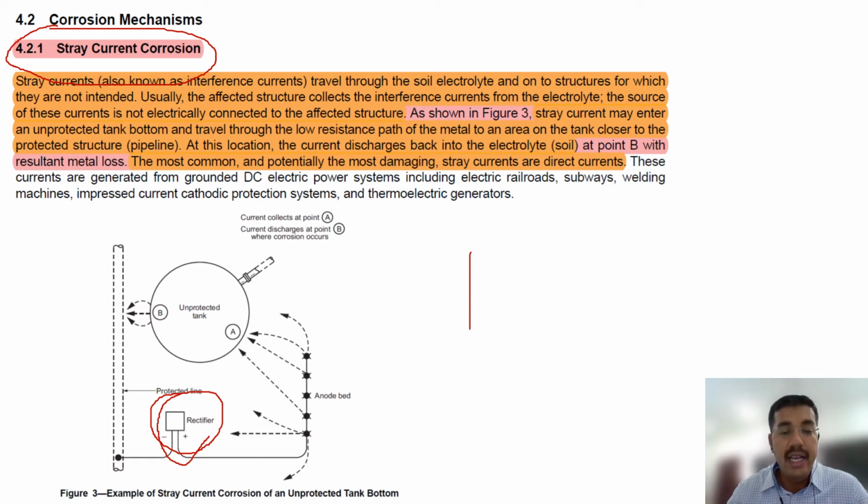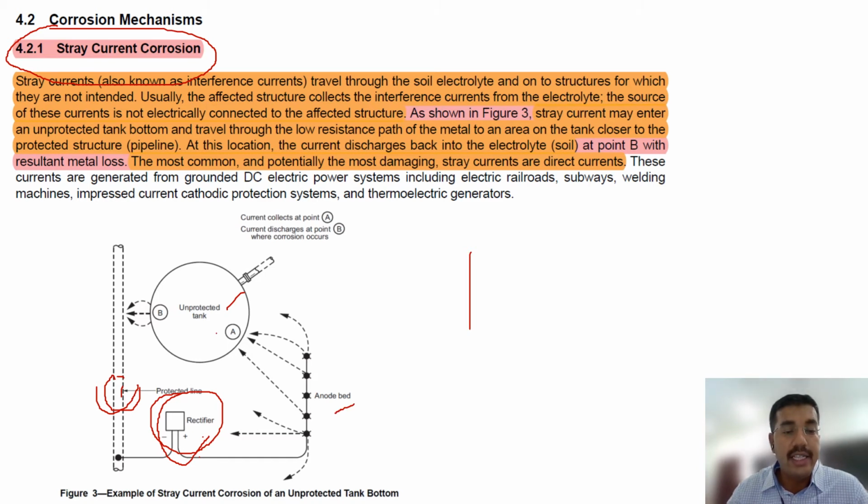And this is an impressed current. In impressed current, they will put a rectifier which will convert from AC to DC. Then we have to put a product line and we have to protect the tank. But in between, this product line is going near the tank. We didn't see that, okay, and there is an anode bed connected here, so it should protect.